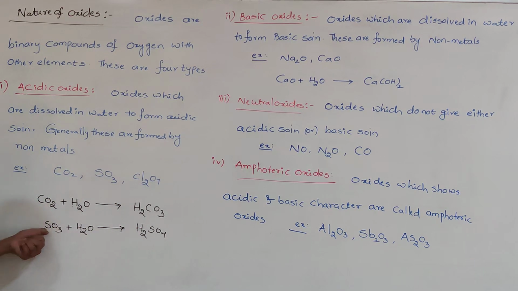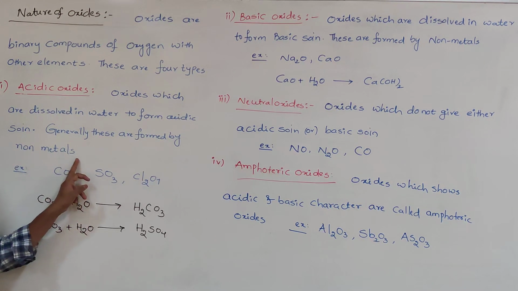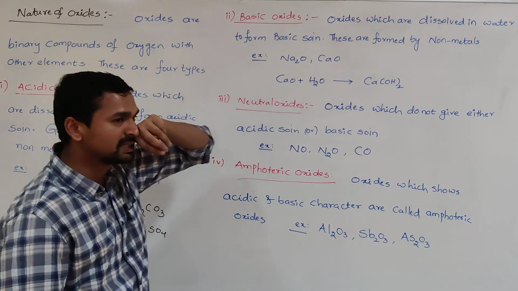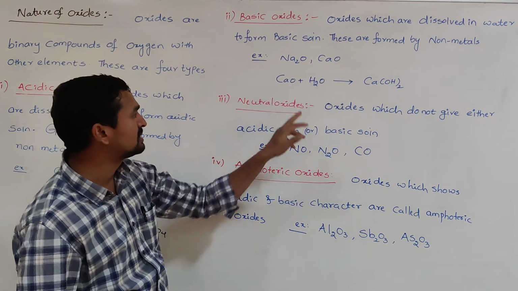What is here? Carbon and sulfur are not metals, simply they are non-metals. So they are always ready to accept electrons. They are said to be least electropositive and most electronegative in nature. So these acidic oxides are formed by the elements which have the least electropositivity and most electronegativity. They are simply called non-metals. Coming to the basic oxides, examples are sodium oxide and calcium oxide.